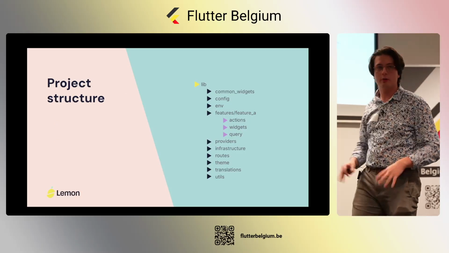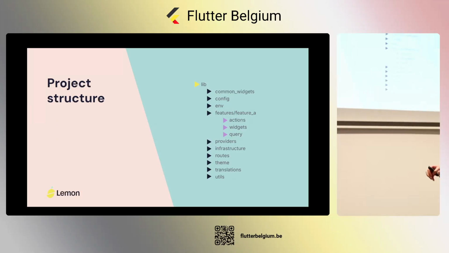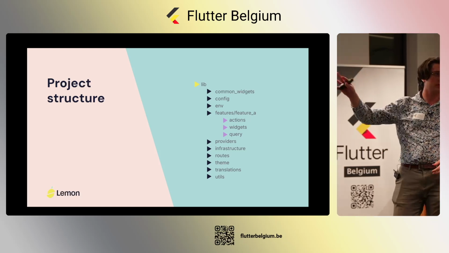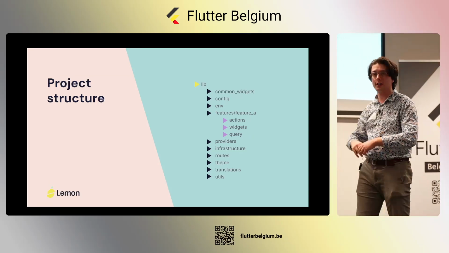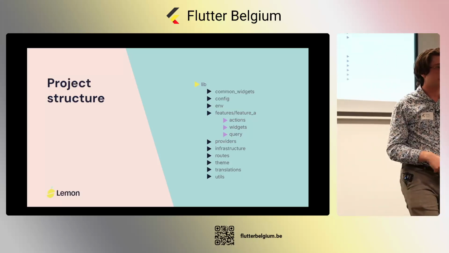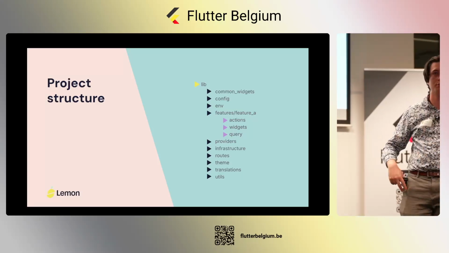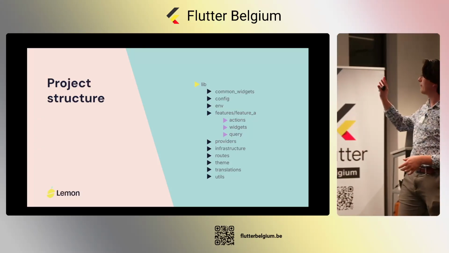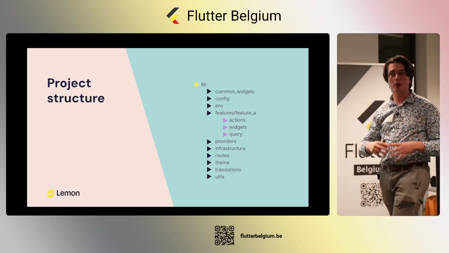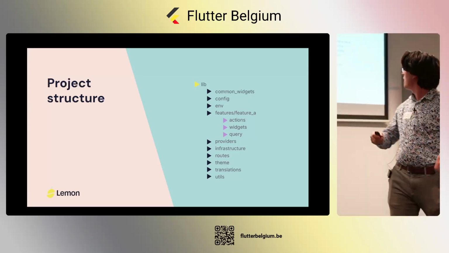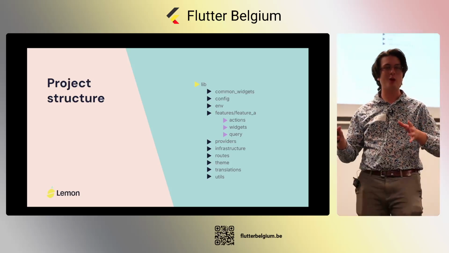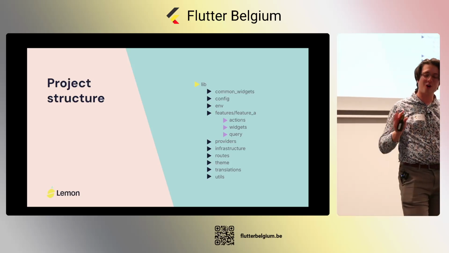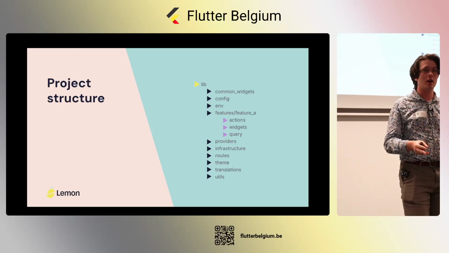Then I want to go quickly over our project structure. We have the lib folder, I think everyone knows that. Then we have a folder that contains all of our common widgets, like, for example, buttons, inputs, whatever. Then we have a config folder where we store all of our config functions, and an environment variable folder where we store all of our environment variables.